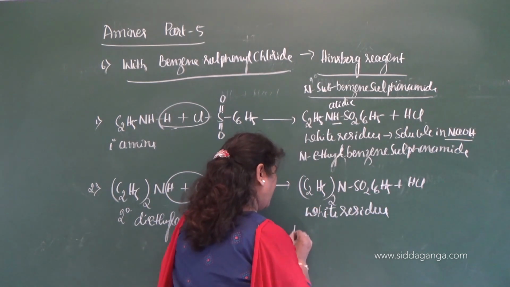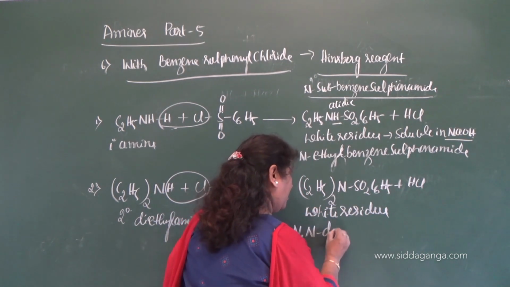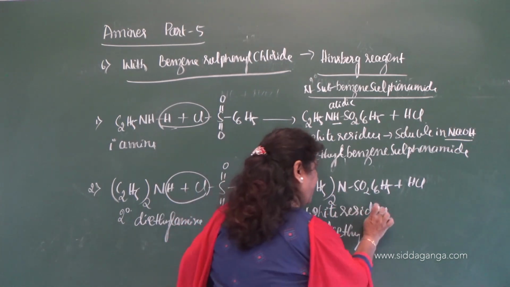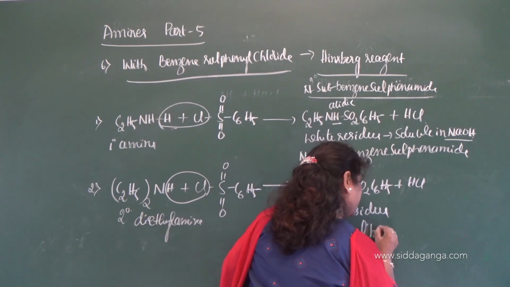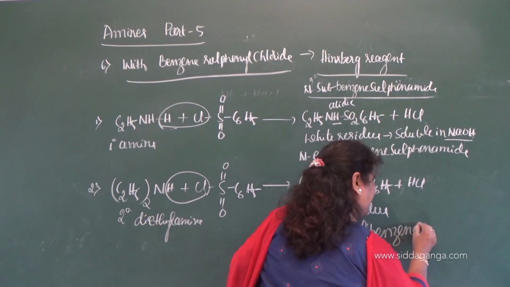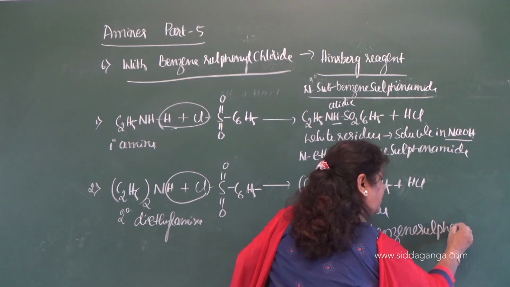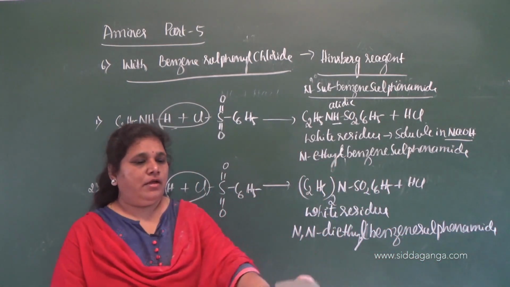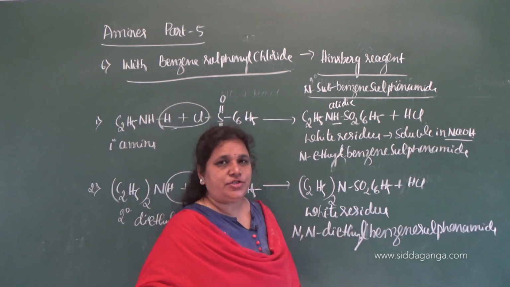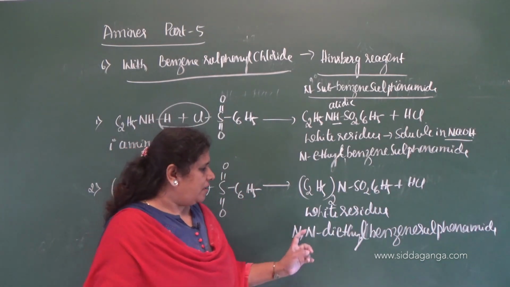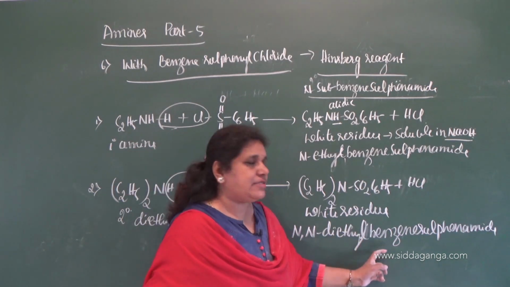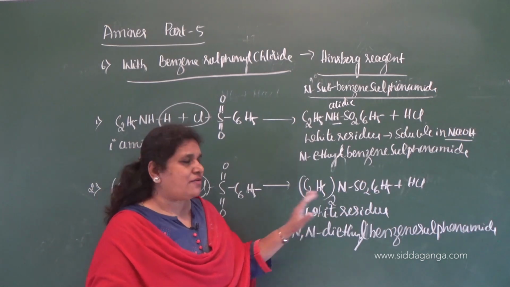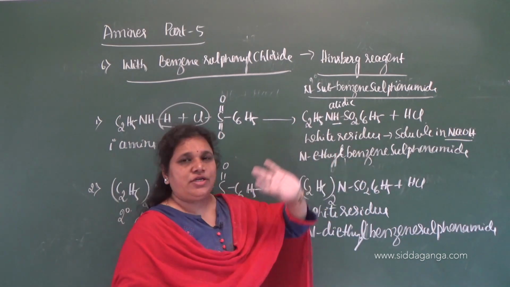But what is the name? N,N-diethyl benzene sulfonamide. So it gives the product called white residue. The name of the white residue is N,N-diethyl benzene sulfonamide. So this is the product formed and it is a white residue. So this also gives a white residue.